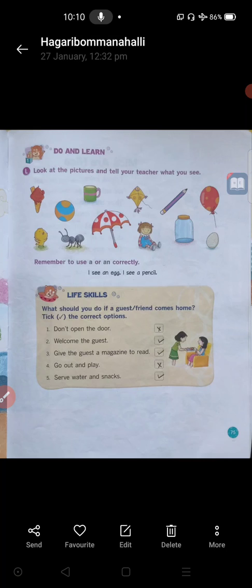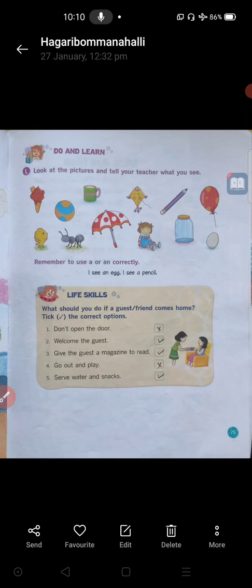Fourth one, go out and play. When they come to your house, you will go outside and you will play. Is it correct or wrong? So it is not correct, children. It is wrong. When they come to your house, you should not go out to play. You have to talk to them. It is wrong.